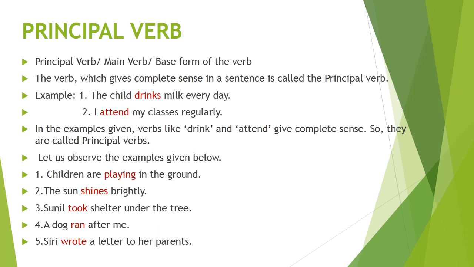Let us observe the examples given below. Children are playing in the ground. The sun shines brightly. Sunil took shelter under the tree. A dog ran after me. Siri wrote a letter to her parents. The words which are in red color, like playing, shines, took, ran, wrote, are all action words.